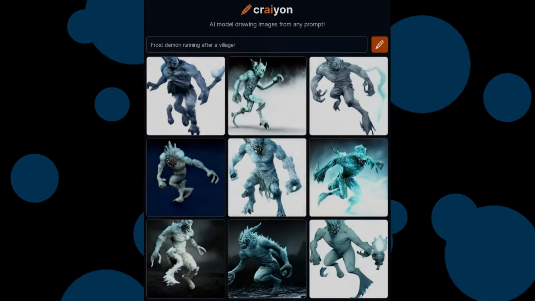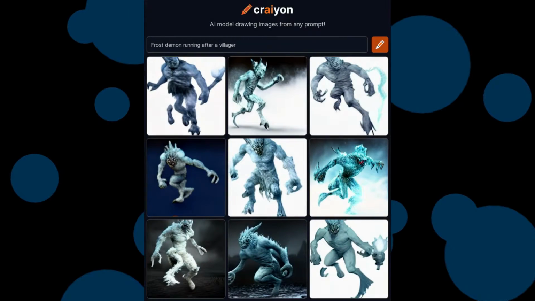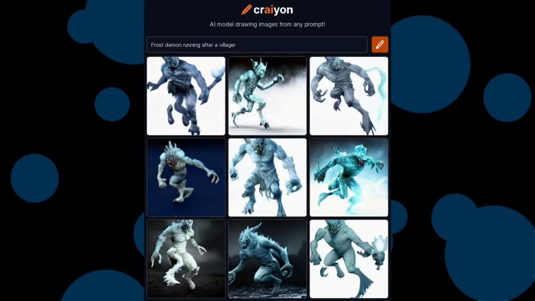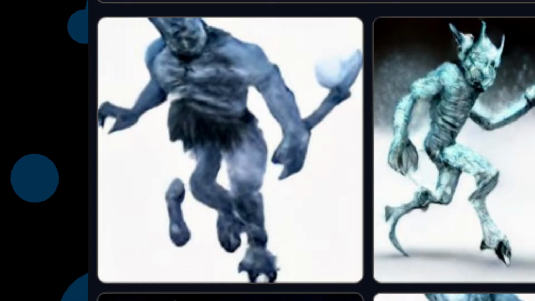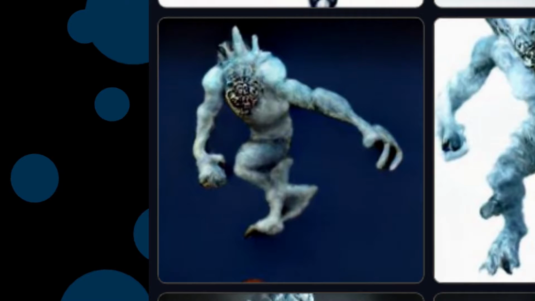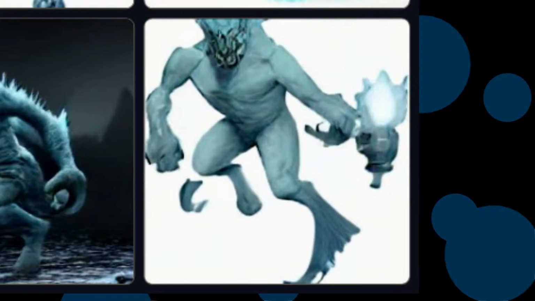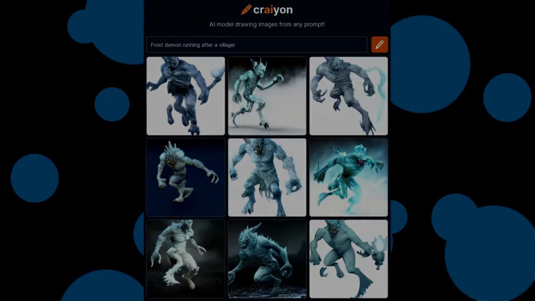Anyways, this is another random one, but it's a frost demon running after a villager, so I really like mythical creatures, as you can probably tell. Also, there's no villager here, it's all just frost demons, and some of them look really good like middle bottom and the middle one. I just have one question. Why is middle, top left, top right, middle left, and bottom right look like they're striking the same pose? That's kind of weird, and I just noticed it.